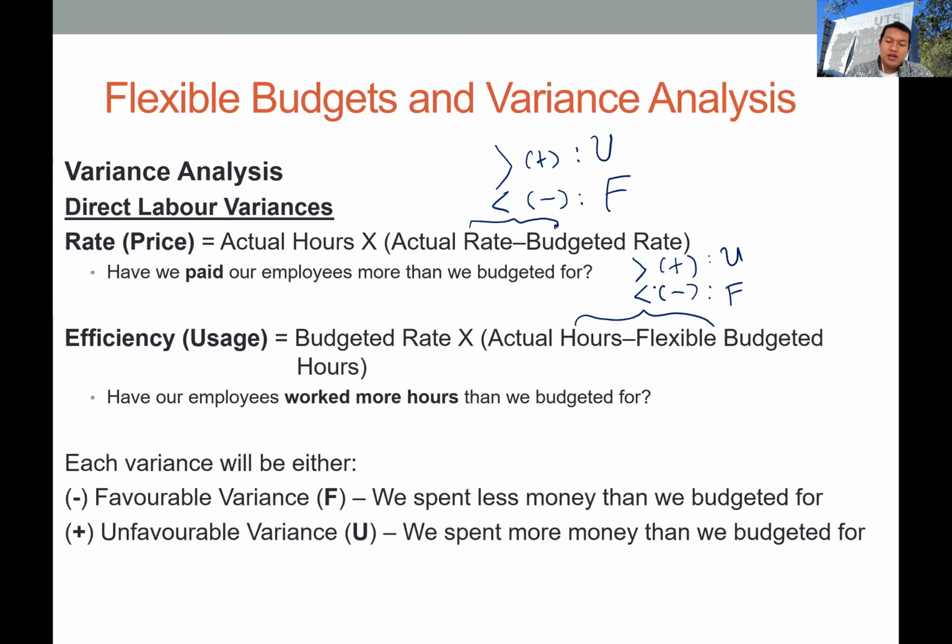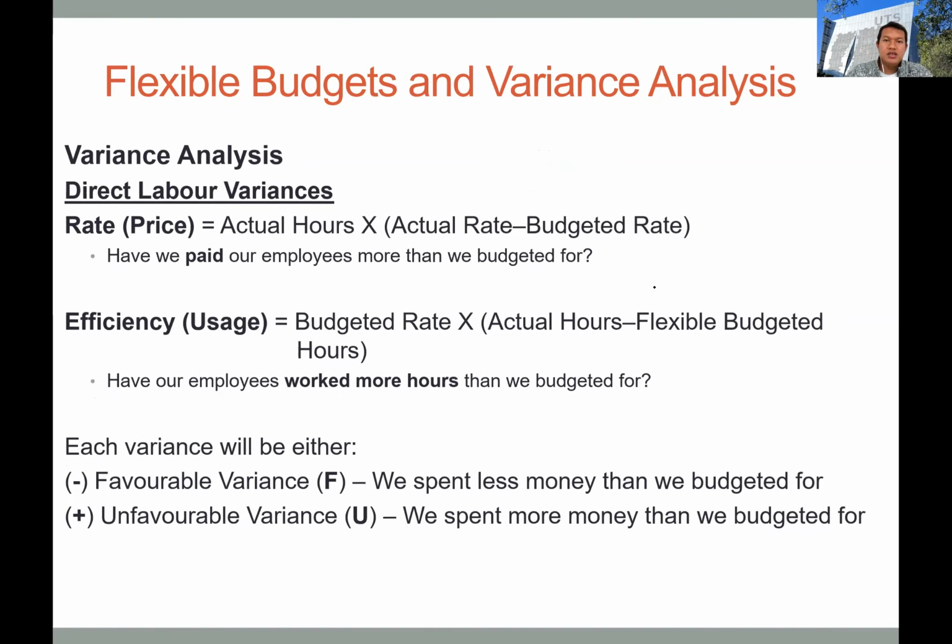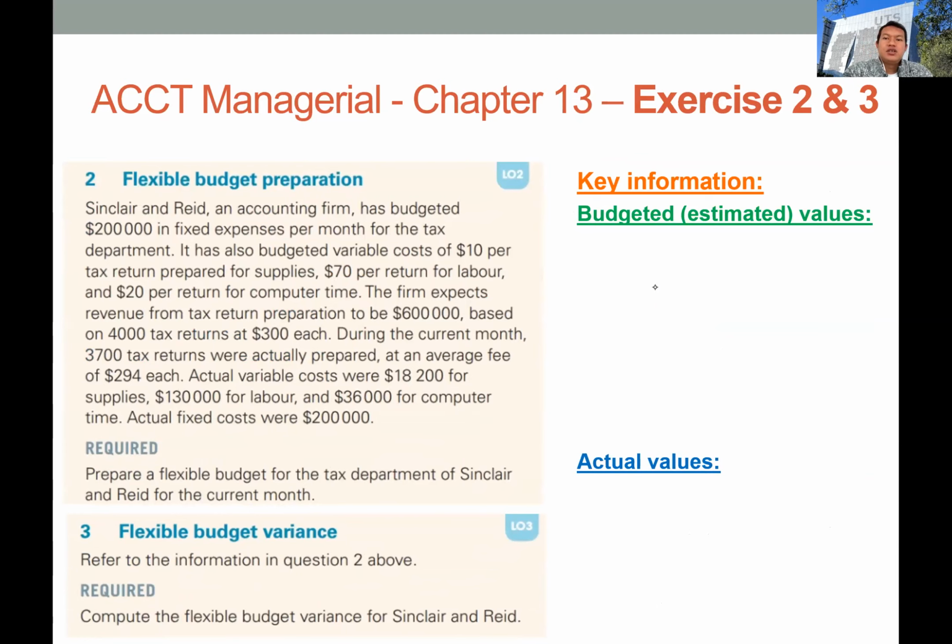No? Okay, so now we can move to the homework. The first one is exercise 2 and 3. In the question, we have Sinclair and Reid, an accounting firm, that has budgeted 200,000 in fixed expenses per month for the tax department. It has also budgeted variable costs of 10 per tax return for supplies, 70 for labor, and 20 for computer time.